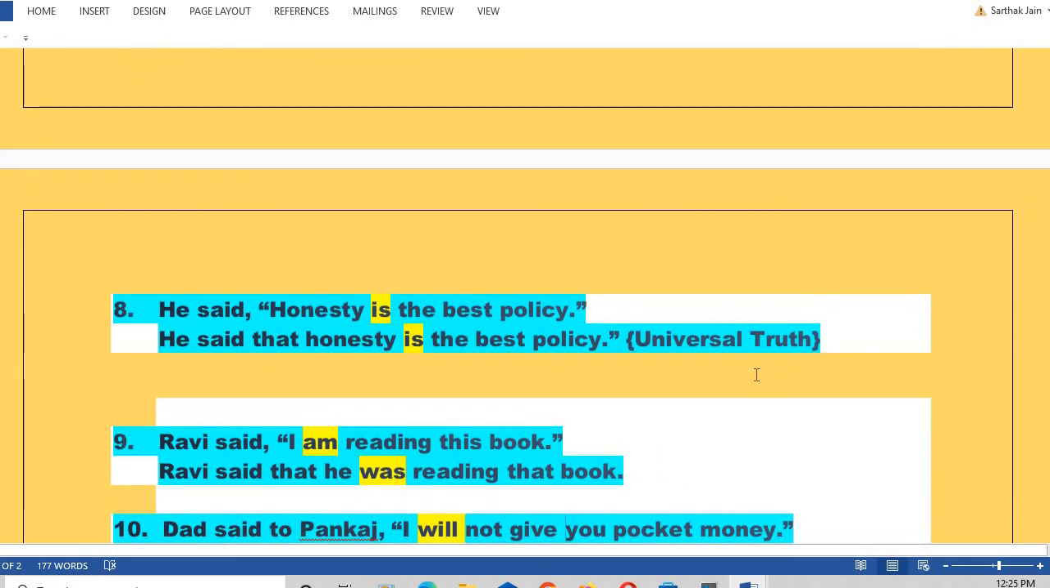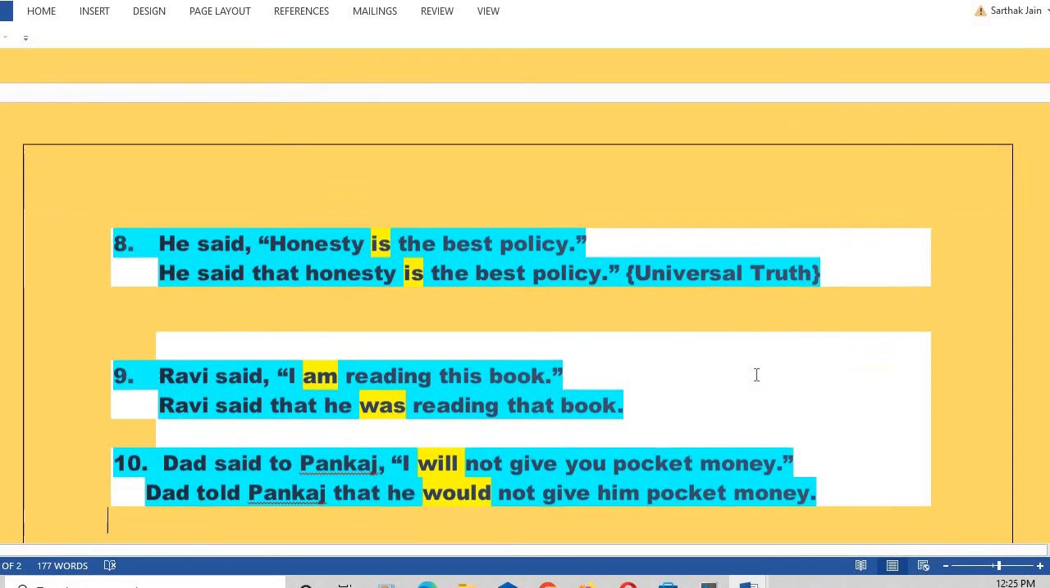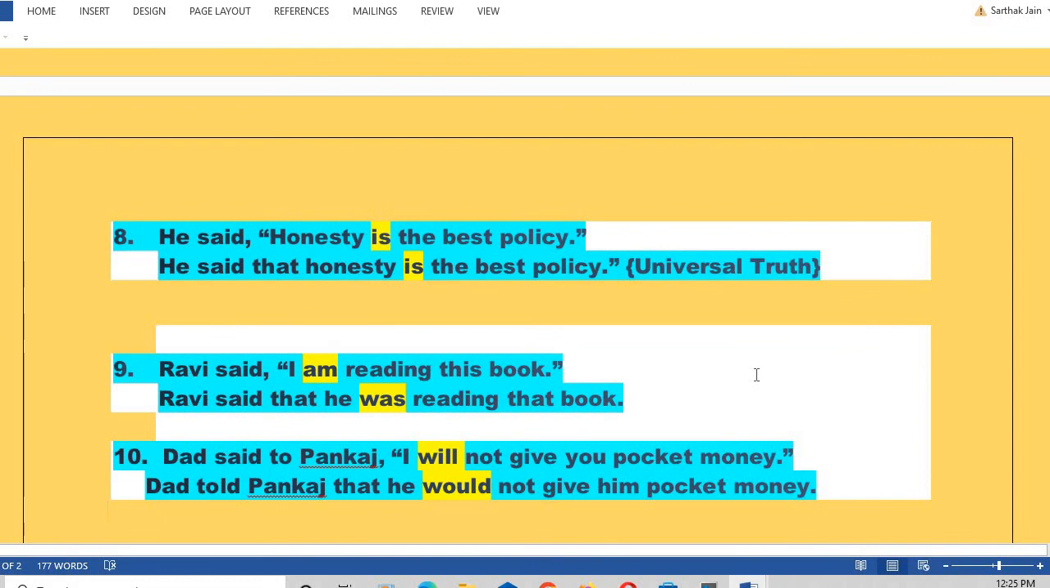Now ninth sentence. Ravi said, I'm reading this book. This is a normal sentence, and that is why all the changes will be done according to the rules, and so are they done. Now 10th one. Dad said to Pankaj, I'll not give you pocket money. Again, this is a normal sentence. All the changes will be done according to the rules. You can have a look over them.